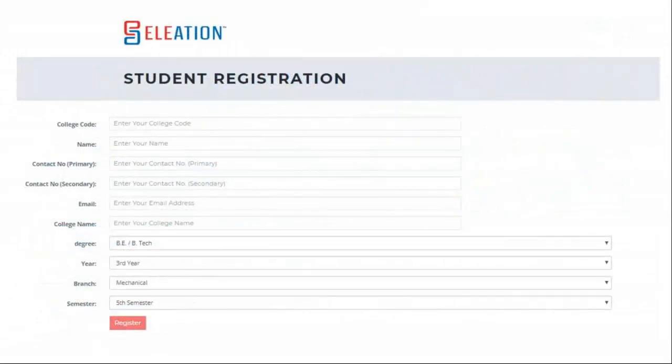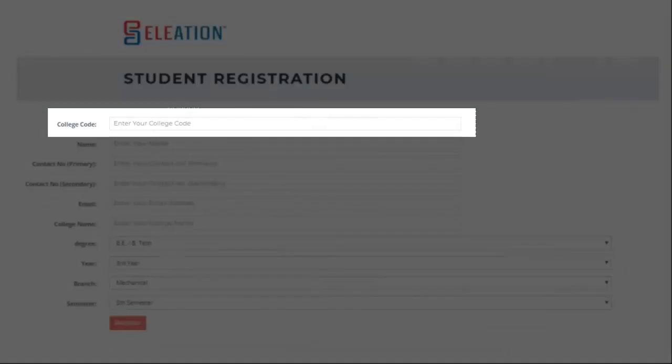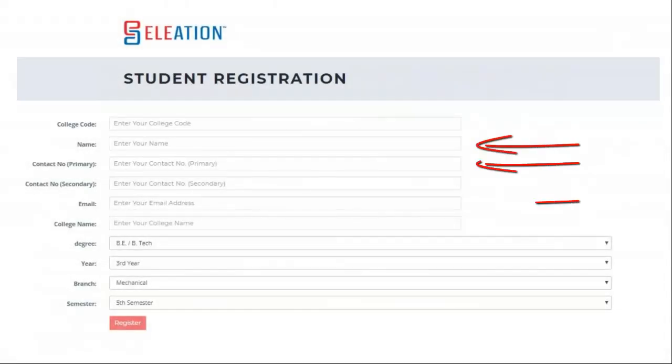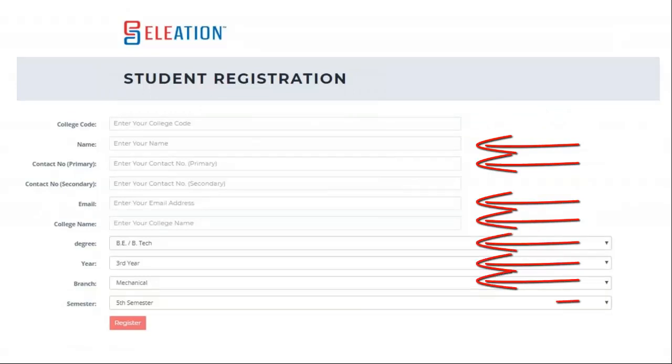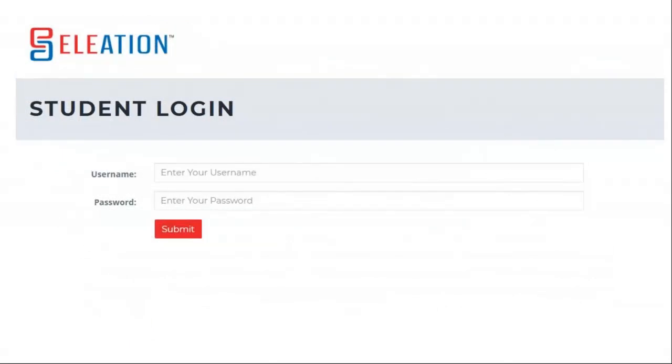Along with that, a TPO can also see the total score of each and every student. Once a student clicks on the student registration link shared by you, a registration page will open. The student has to enter the college code shared by you, name, contact number, email ID, college name, degree, year, branch, semester and click on submit. Once the student clicks on submit, he will receive a mail from hr@eleation.com containing a login link, login username and login password.